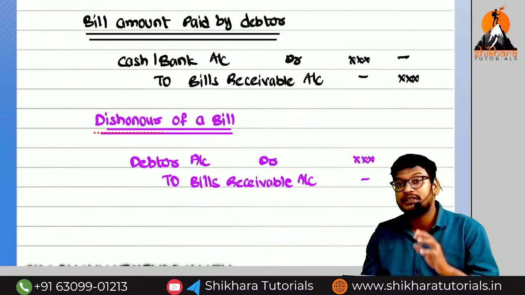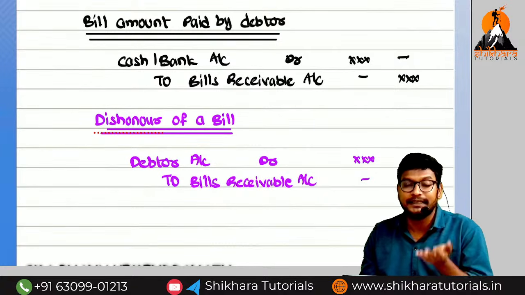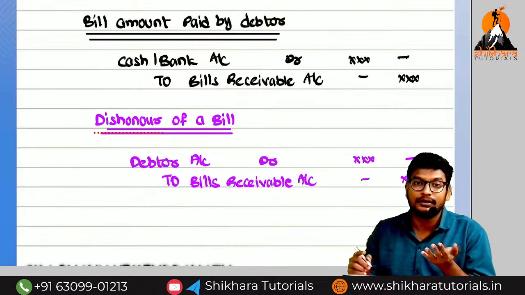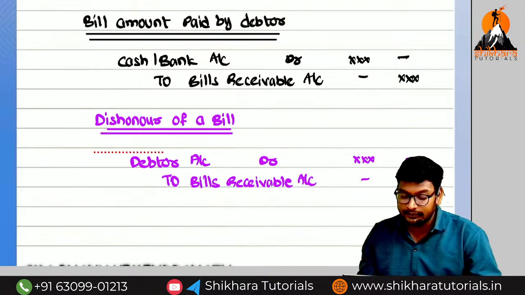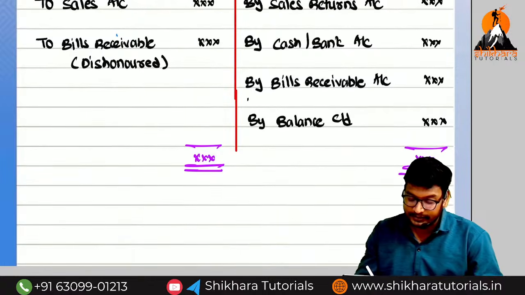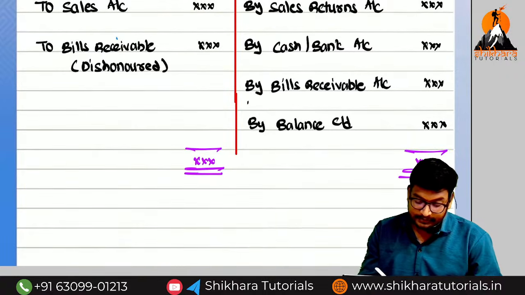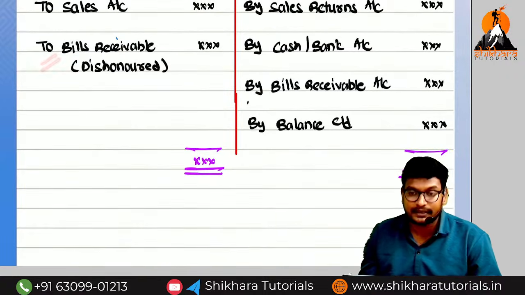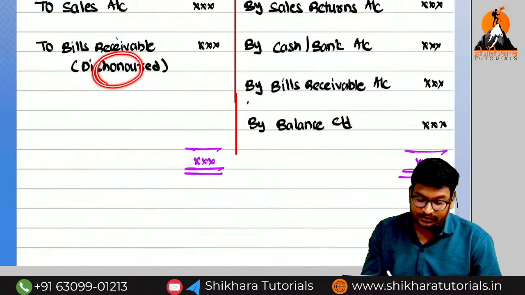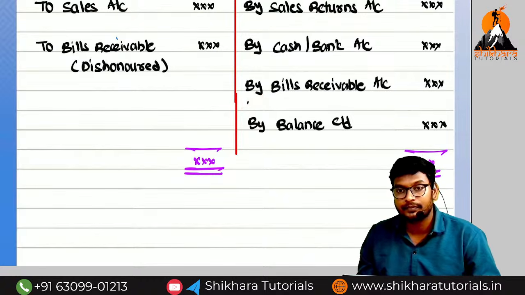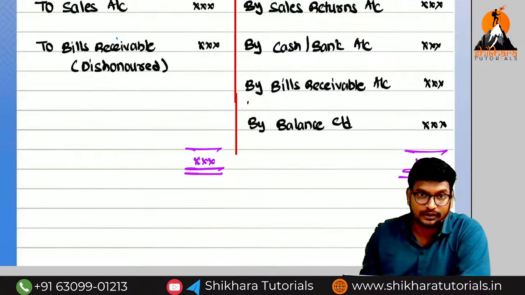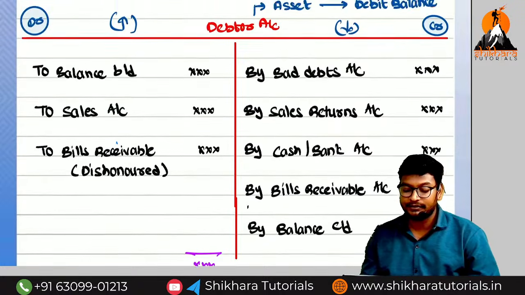Because of dishonor of a bill, debtor value increases. Because of bill drawn, debtor value decreases. If the debtor value decreases, which side? Credit side. If the debtor value increases, which side? Debit side. To bills receivable is for dishonor. By bills receivable is for drawn. So ultimately, I am giving the conclusion.